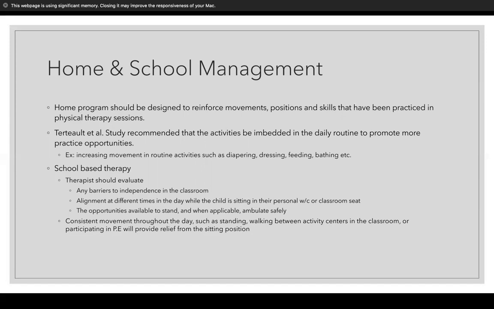For school, the therapist should evaluate any barriers to independence in the classroom and alignment at different times in the day while a child is sitting in their personal wheelchair or classroom seat. The opportunities available to stand and, when applicable, ambulate safely should all be taken. Consistent movement throughout the day, such as standing, walking between activity centers in the classroom, or participating in PE, will provide relief from the sitting position.